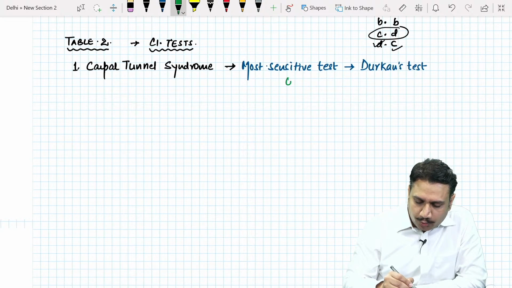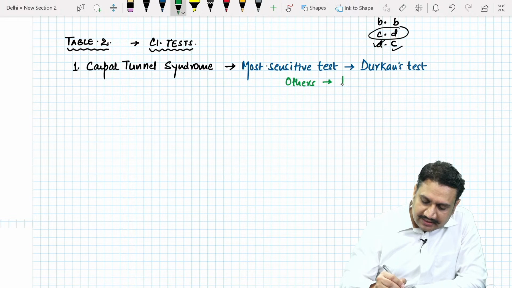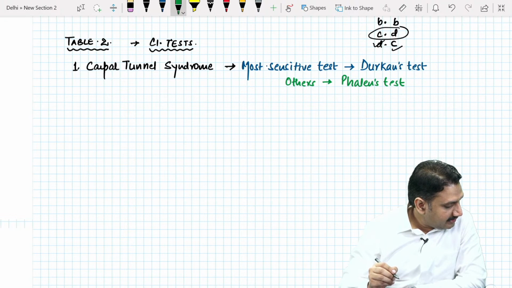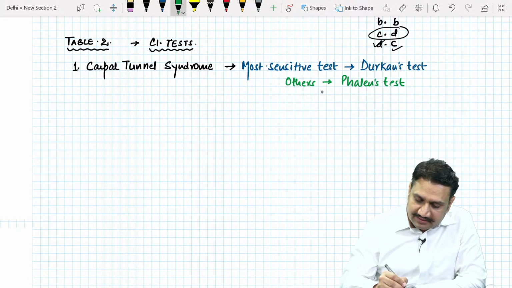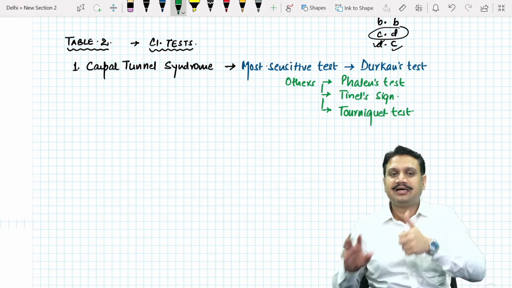What are the other tests which are related to carpal tunnel syndrome? Number 1 is Phalen's test. Second, after Phalen's test, you know about the Tinel sign. Number 3 is what you call the tourniquet test. These are the 3 tests which can be done for carpal tunnel syndrome. So Durkan will be the most sensitive one, and the other 3 are Phalen's, Tinel's and the tourniquet test.